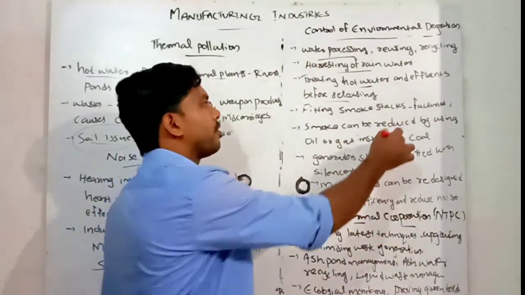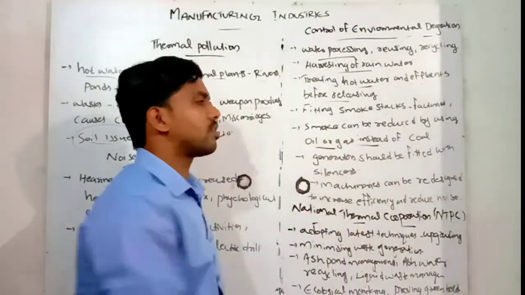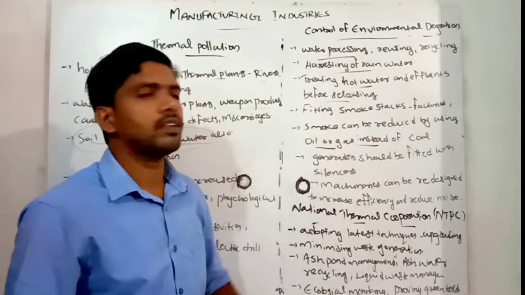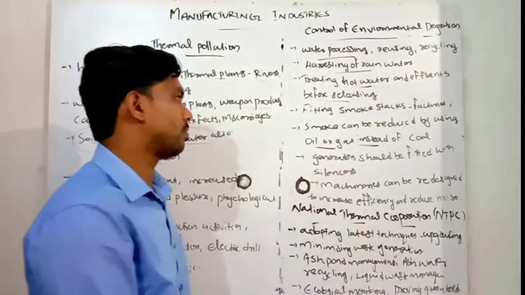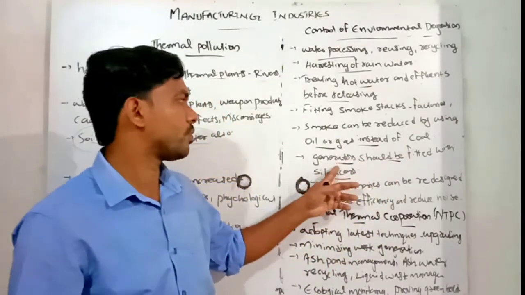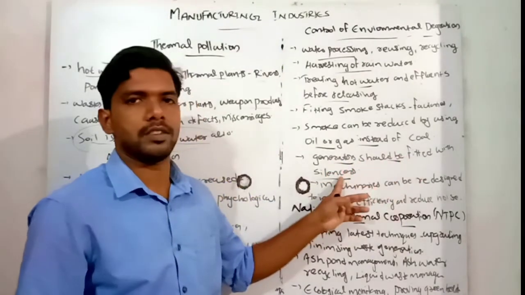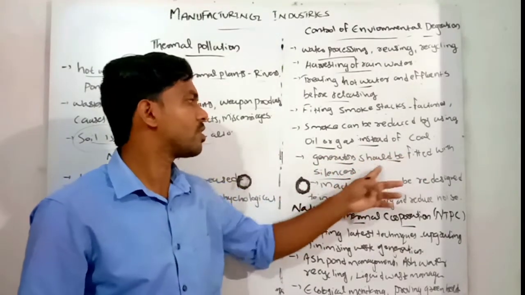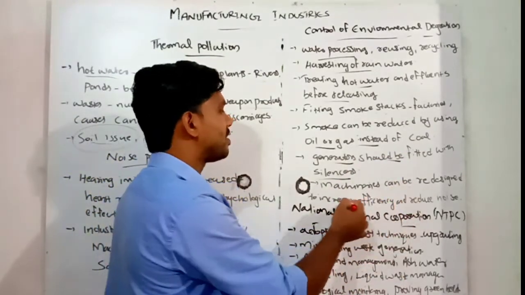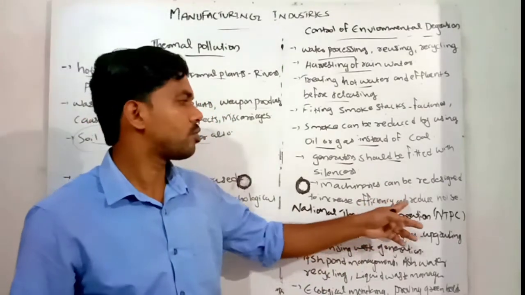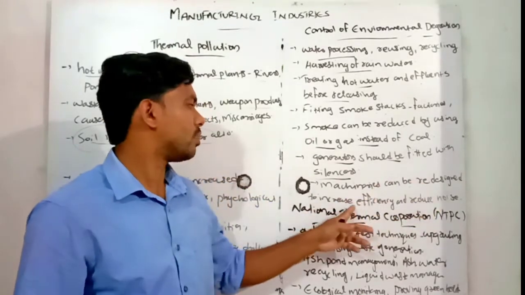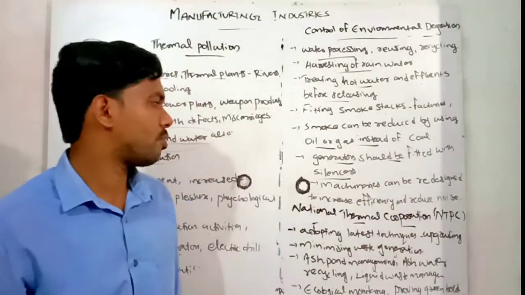Smog can be reduced by using oil or gas instead of coal in factories. Generators should be fitted with silencers, so we can control noise pollution. And machineries can be redesigned and updated to increase efficiency and reduce noise pollution.